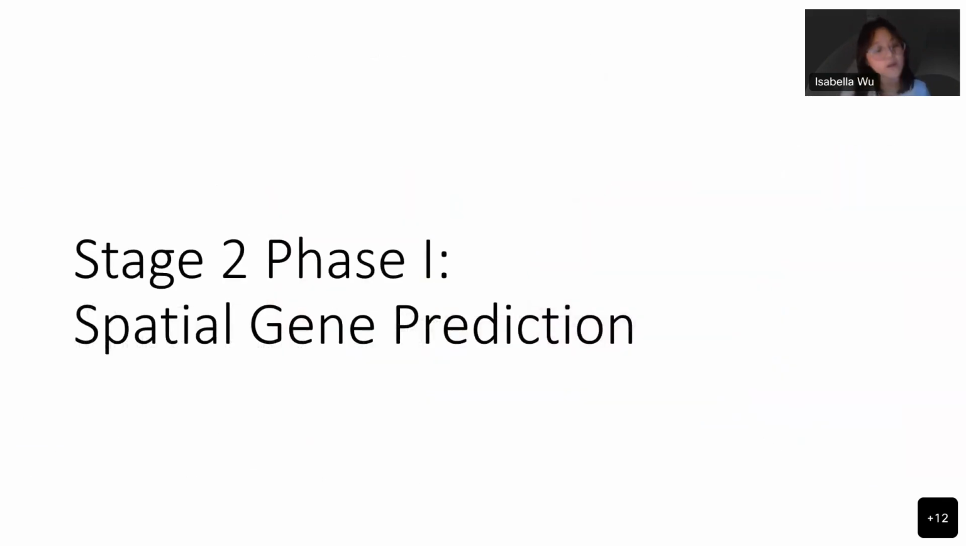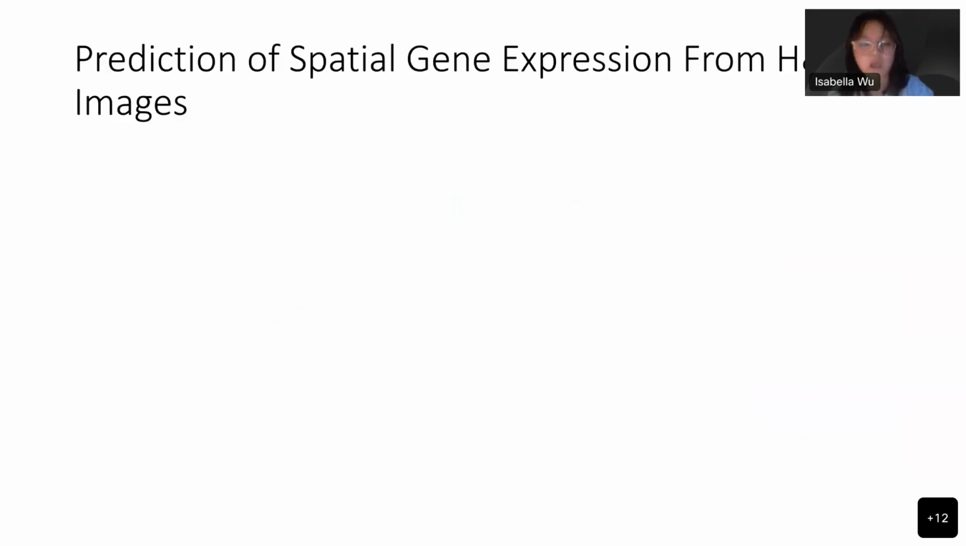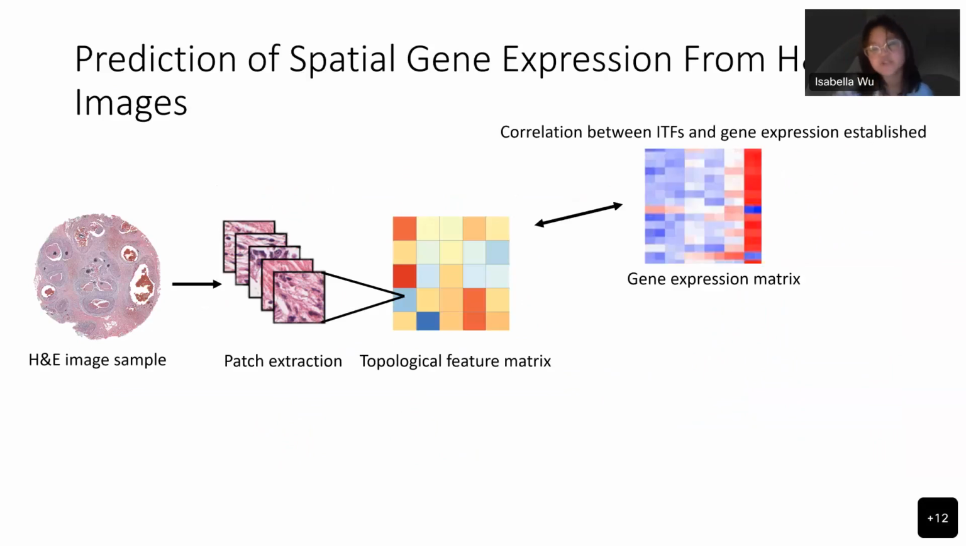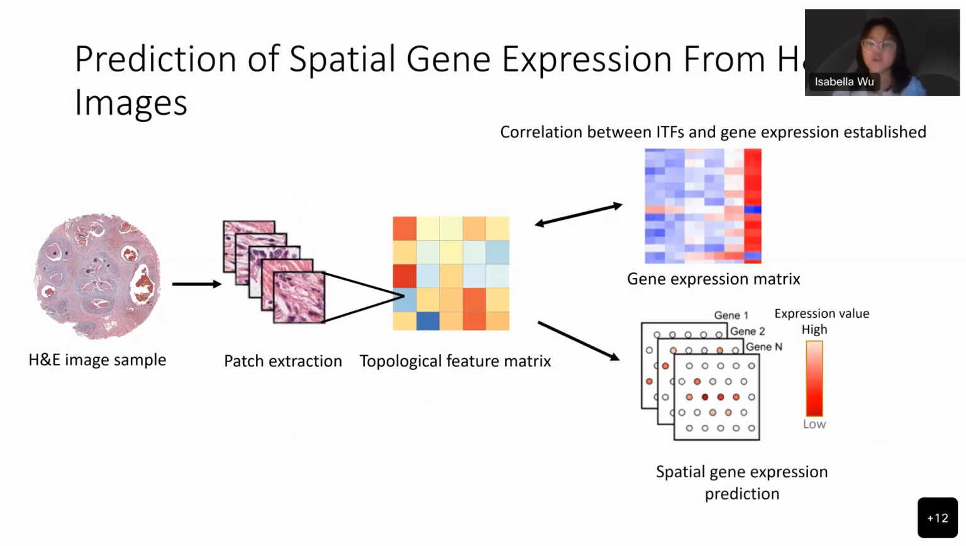In phase 1 of my stage 2, I performed spatial gene prediction through topology. With a significant correlation between localized extracted ITFs and gene expression established through the Topo Gene Dictionary, how can we now exploit this connection to make clinical predictions? To do so, I built a deep learning model to apply topology and gene information to predict localized and spatial gene expression patterns from image samples, which can be applied to real clinical studies where only imaging data is available.